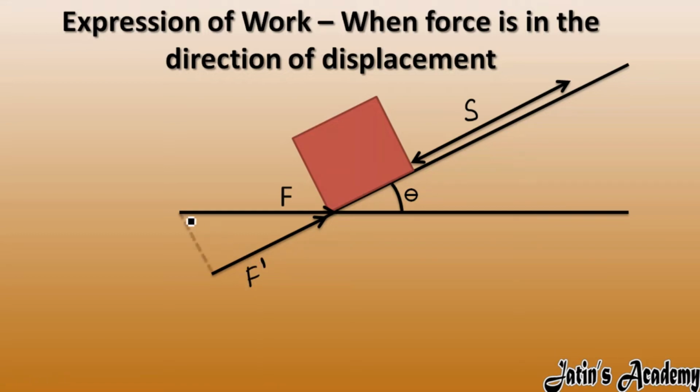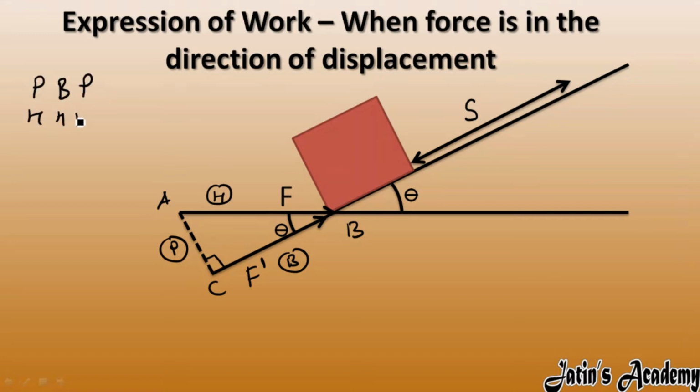So here this is a perpendicular, 90 degrees. So this is again triangle ABC. These angles are vertically opposite, so this angle is also theta. Again, in front of theta we have the perpendicular, in front of 90 we have the hypotenuse, and this is the base. Now we need to calculate F dash, and F acts as the hypotenuse. Again, Pandit Badri Prasad Har Har Bole, Sona Chandi Tole.